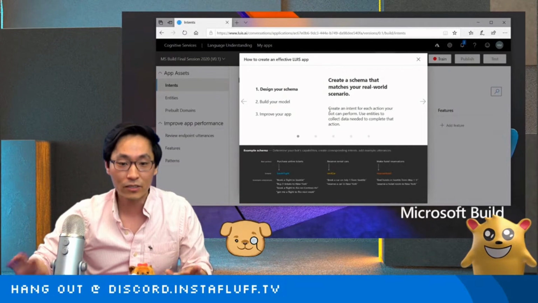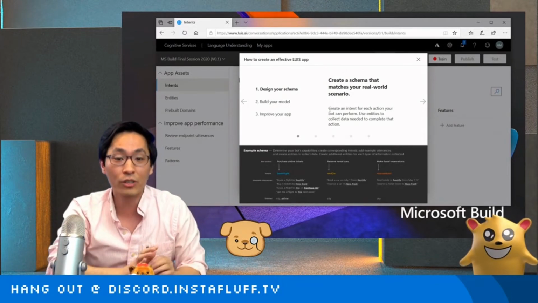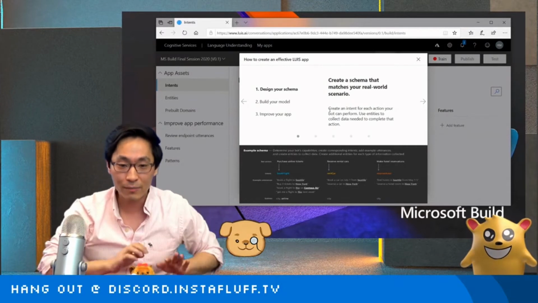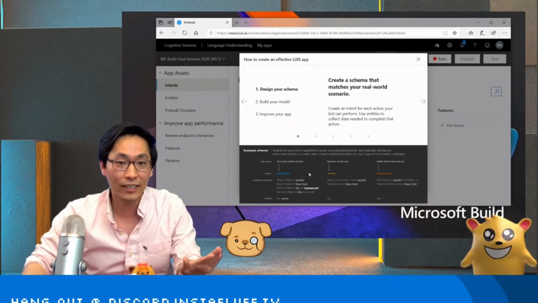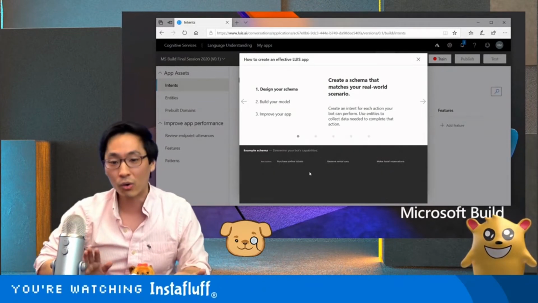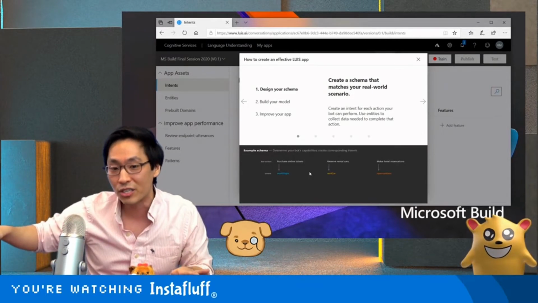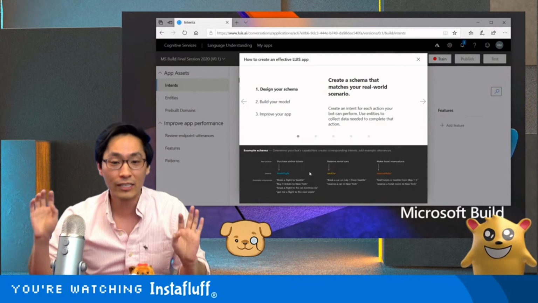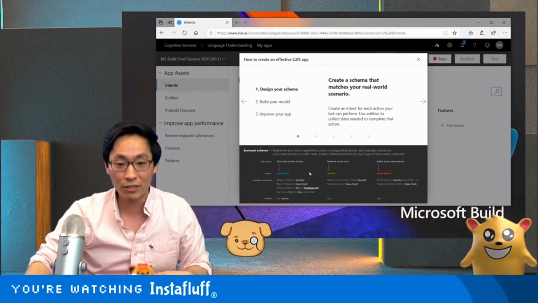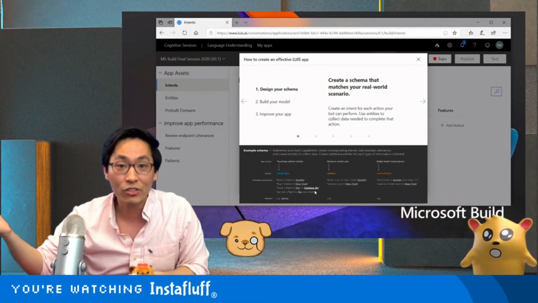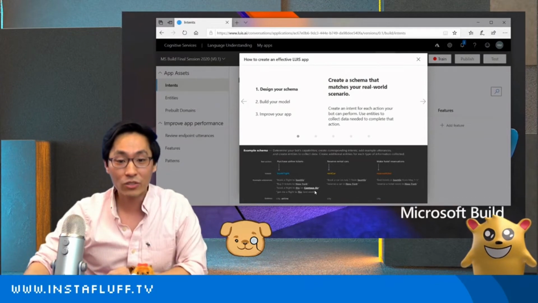And schema means you're figuring out what kind of intents or actions you want your bot to do and what kind of example sentences you want to give it. So you might want a purchase airline tickets intent or action, a reserve rental car action, and a make hotel reservations action. All three of those might be different intents, but then you have to train it with a bunch of example sentences or utterances. So for a booking flight action, you might say, book a flight to Seattle or buy 3 tickets to New York and so forth.